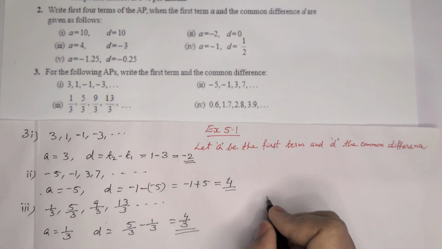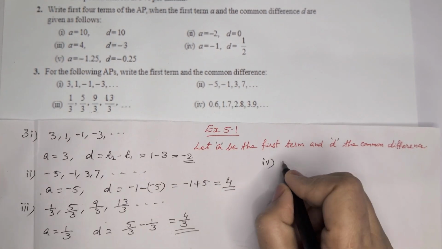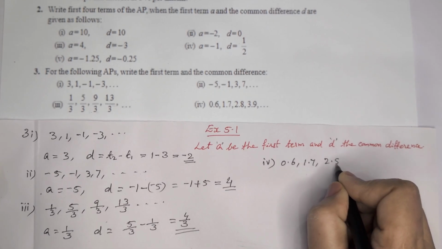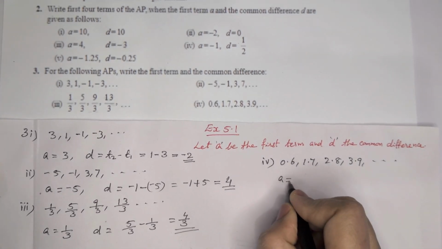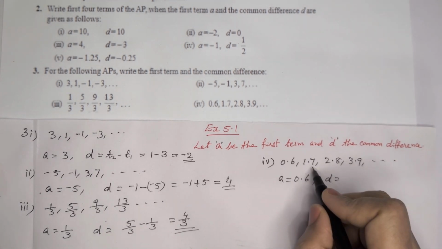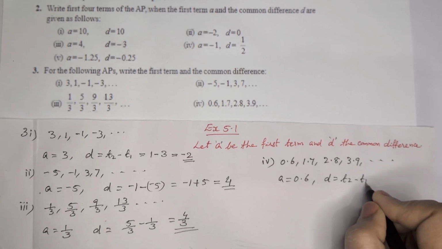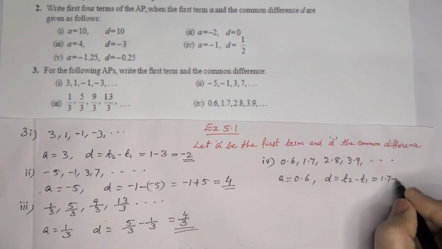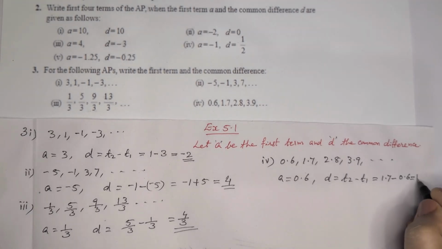Now the fourth one. 0.6, 1.7, 2.8, 3.9, etc. Here first term A is equal to 0.6. D, common difference, D is equal to T2 minus T1, which means second term minus first one. 1.7 minus 0.6, which is equal to 1.1.